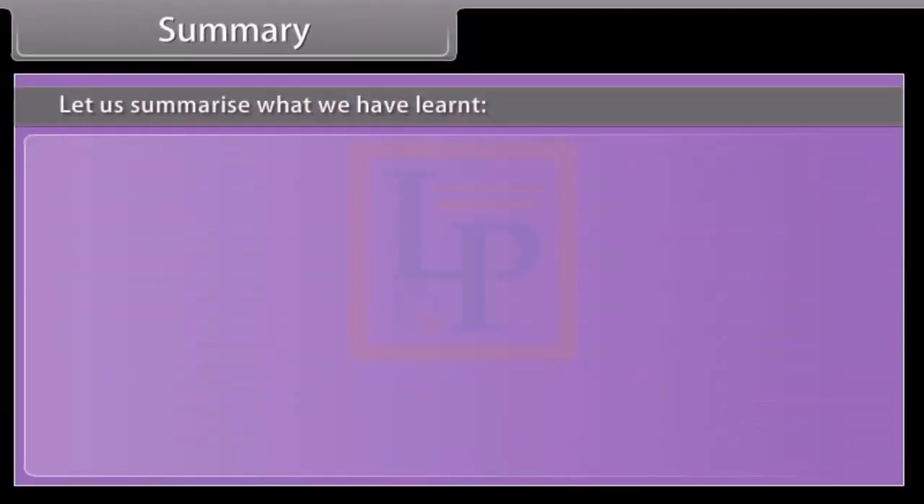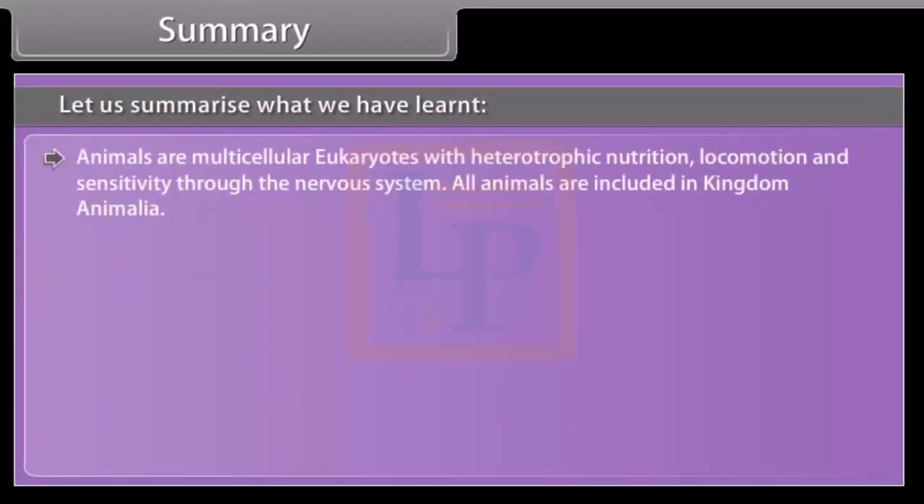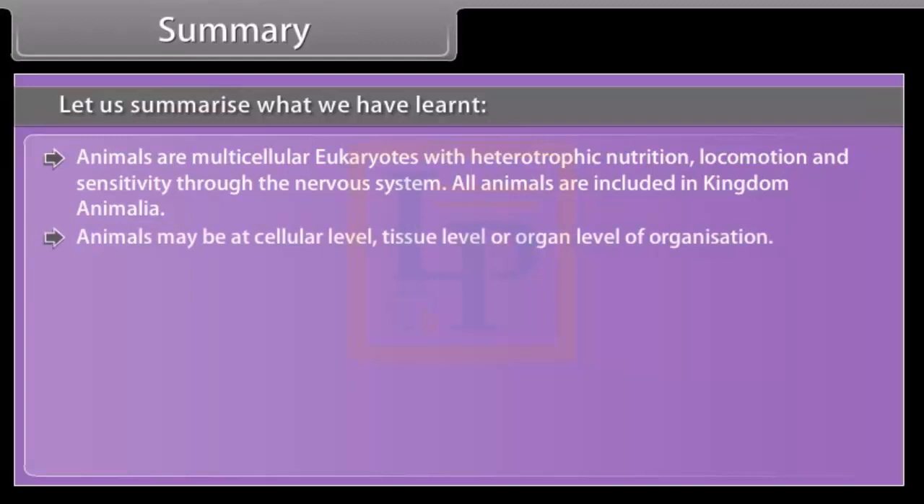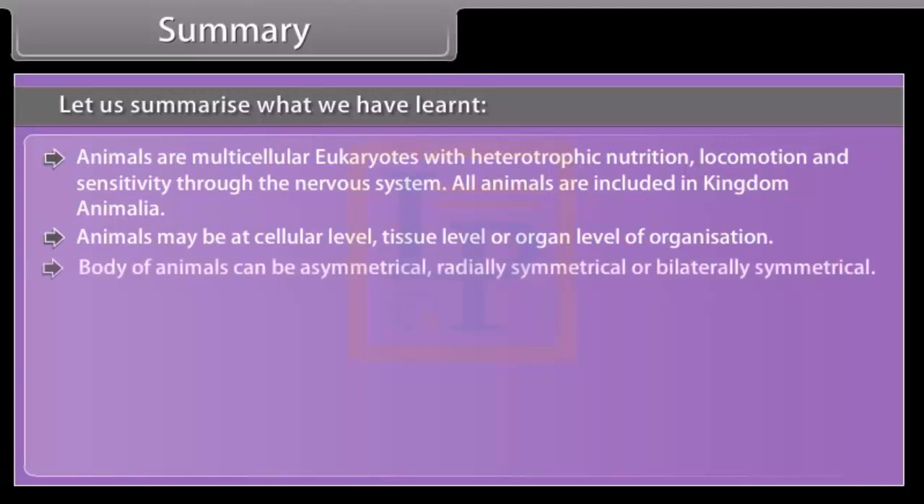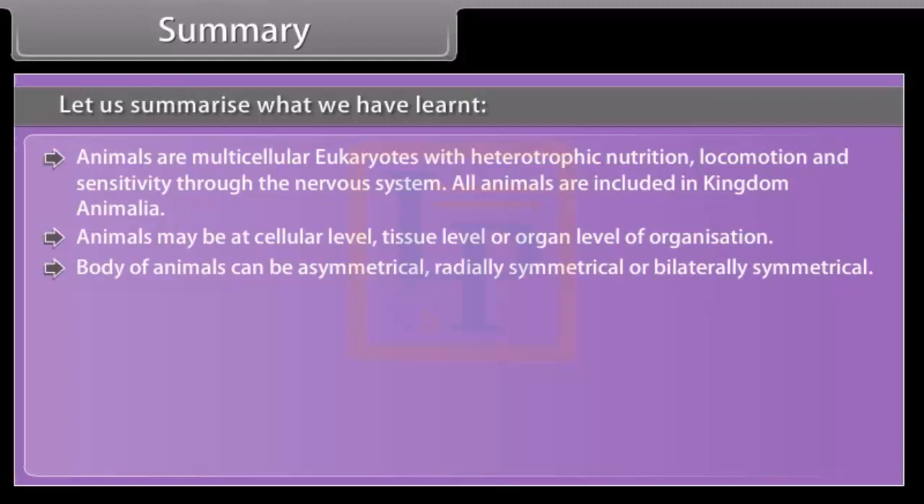Summary. Let us summarize what we have learned. Animals are multicellular eukaryotes with heterotrophic nutrition, locomotion and sensitivity through the nervous system. All animals are included in kingdom Animalia. Animals may be at cellular level, tissue level or organ level of organization. The body of animals can be asymmetrical, radially symmetrical or bilaterally symmetrical.